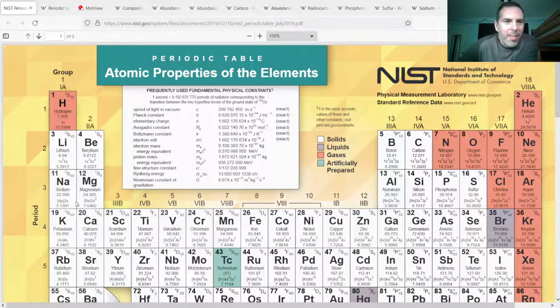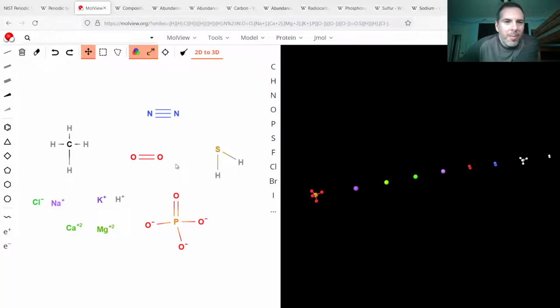I think that's everything I want to talk about. I guess just a quick summary. These are the 11 elements here. I can list them again.